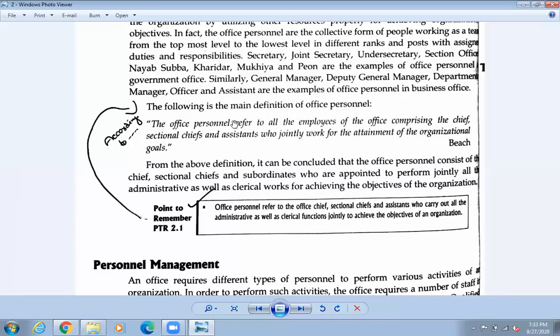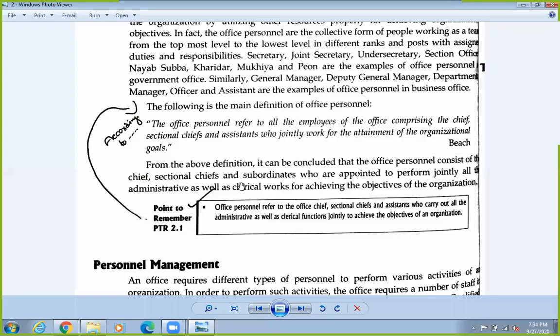Okay, so these are the definitions of office personnel. Okay, so first write down this one, then after that in the second paragraph, according to which, so write down this one. Okay, so this will be the answer of office personnel. Okay, it is given in question number 1 or something like that.